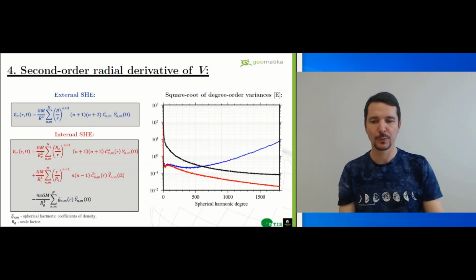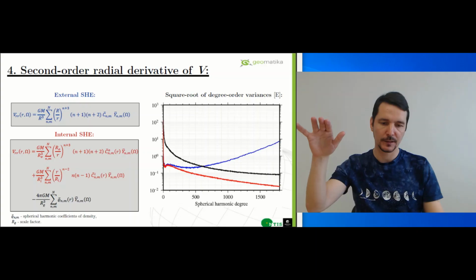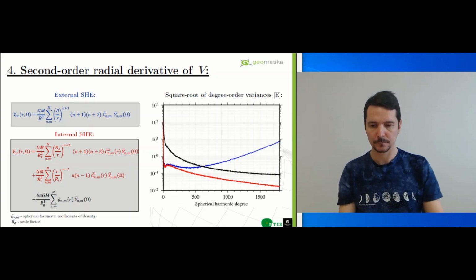The second quantity is the second radial derivative of the potential. It can be computed by the blue external expansion and analytically continued downward. The internal expansion is exact inside the minimum Brillouin sphere. The second potential derivative may be discontinuous, and the internal expansion also contains the third so-called density term, which eventually has to be considered inside the masses.